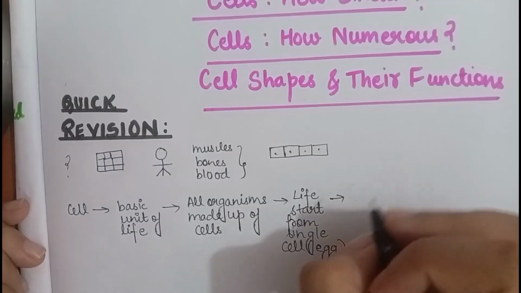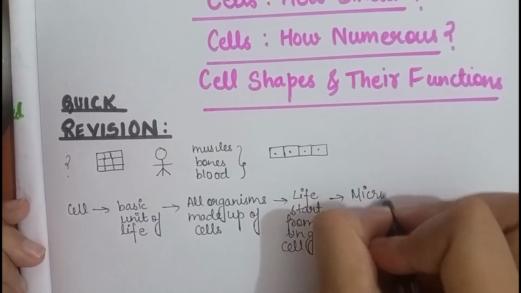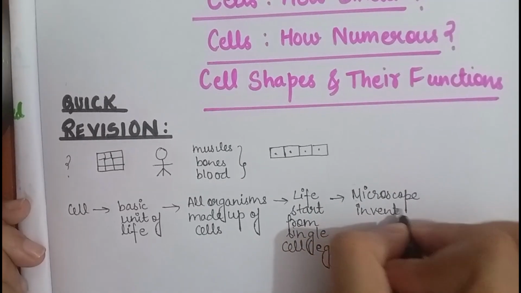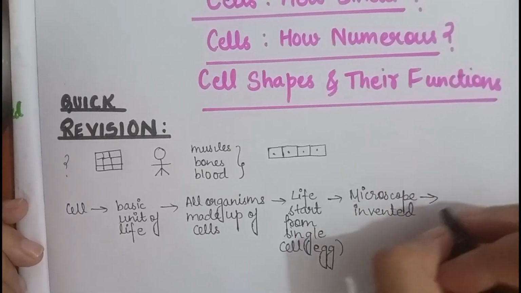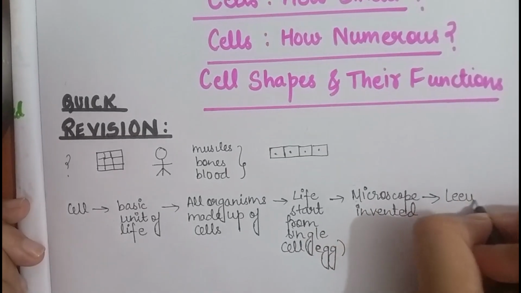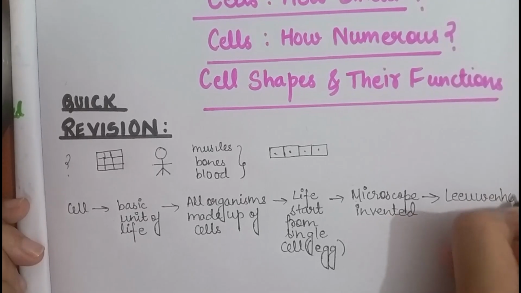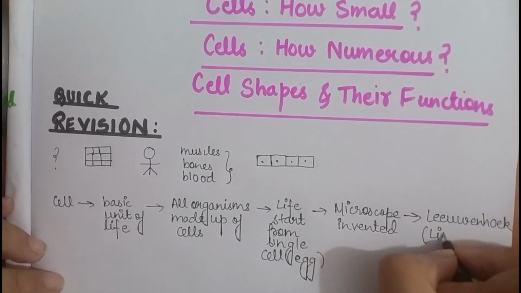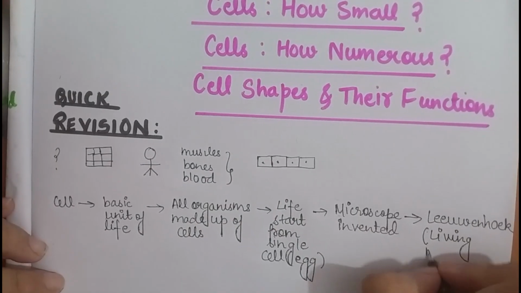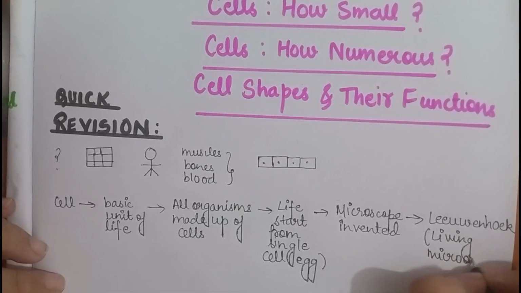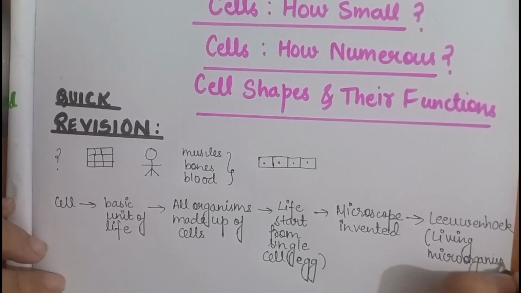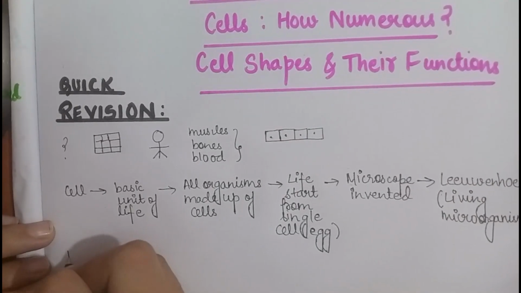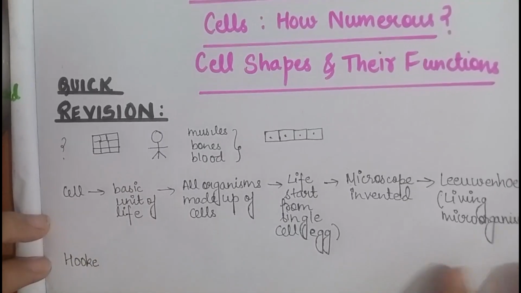Then what happened? Microscope were invented. Then Leeuwenhoek was the first scientist who observed what? Who observed living microorganism. Okay. Then next scientist was Robert Hooke. And what did he observe?